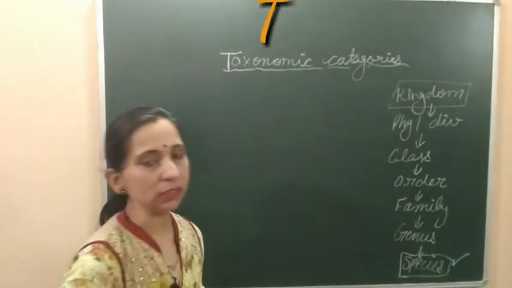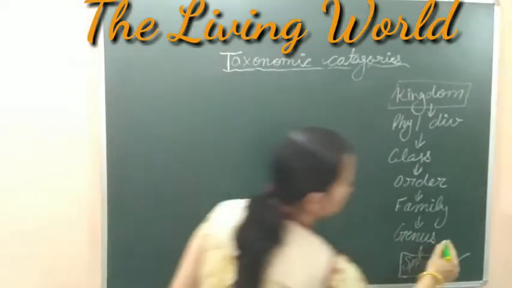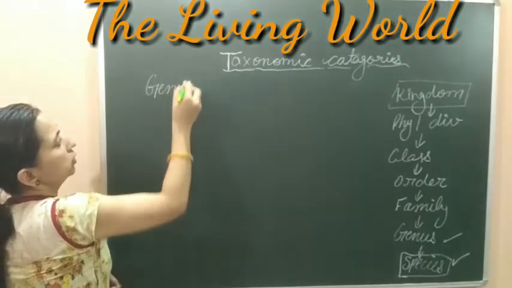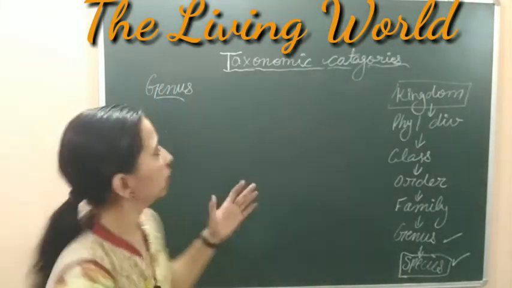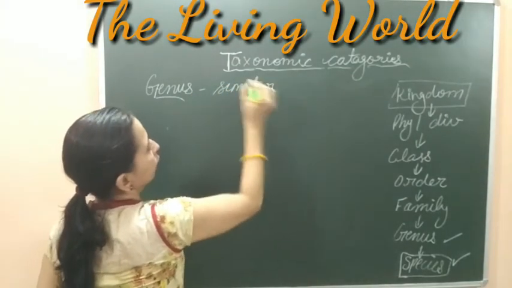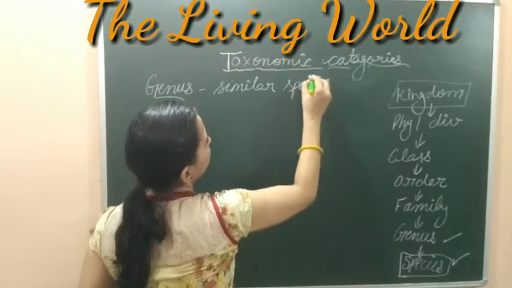Now, after species, let's come on to the next category, which is genus. So, let's start with the genus. Genus is the group of similar species. Means, we can say that similar species are included into one genus.